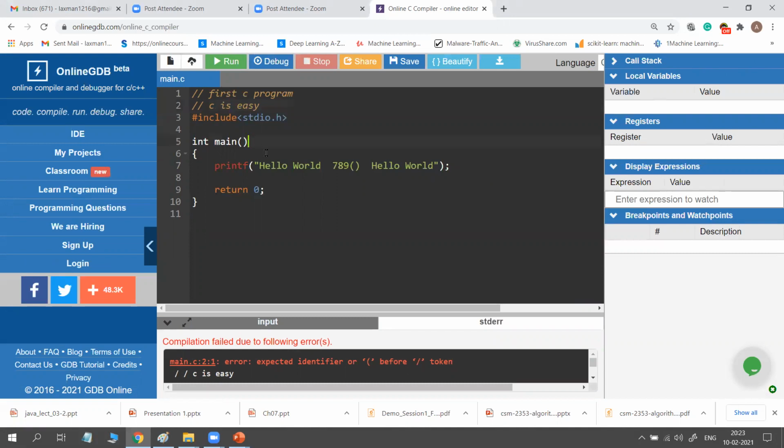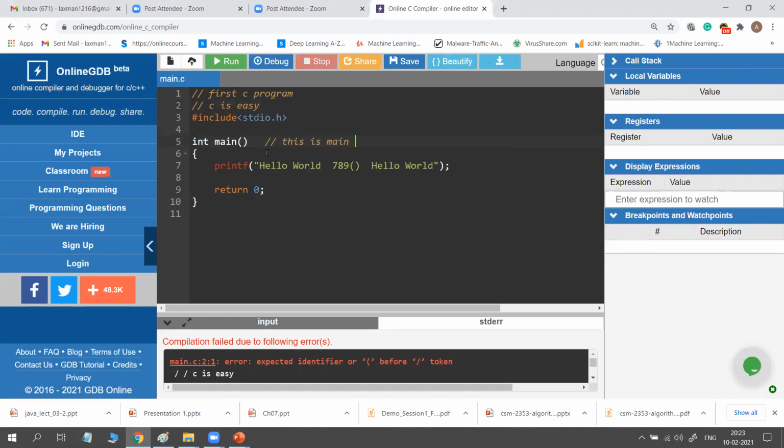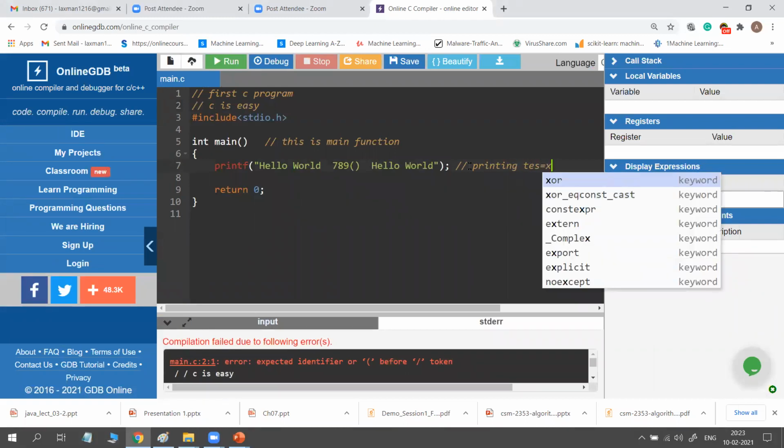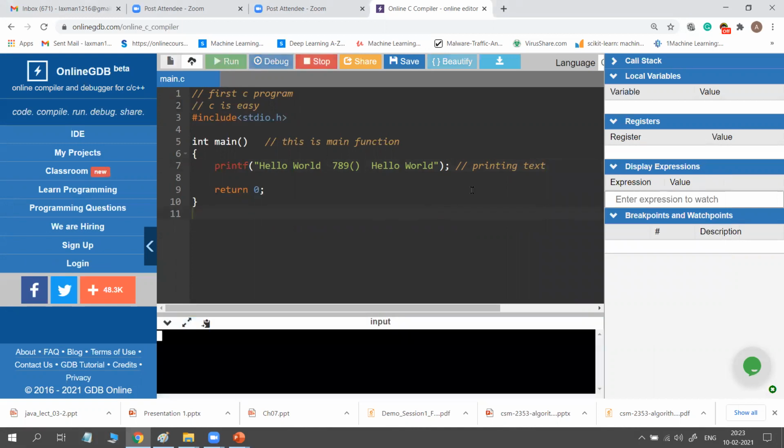See, one more thing, you can also add comment here. For example, this is main function. So I added here. Similarly, here also I added printing text. So like this, you can add anywhere. So you need to write double slash and write your comment. So if you write like this, you can easily understand the program. But your compiler ignores this statement. All these statements are ignored by your compiler.